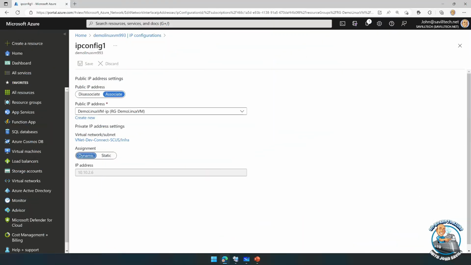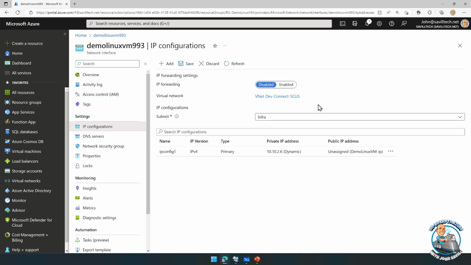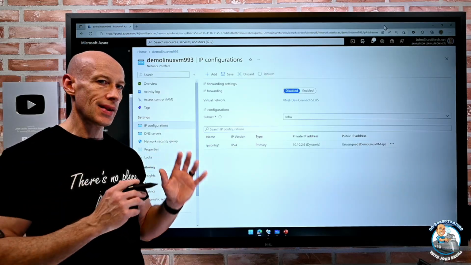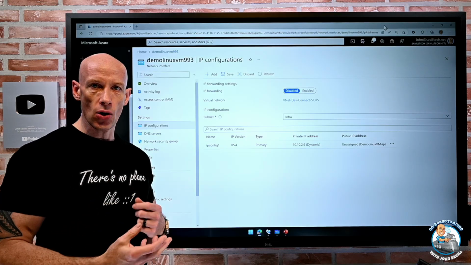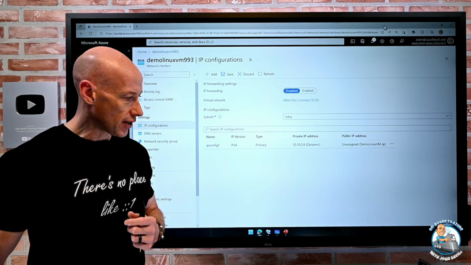But I can absolutely give multiple IP configurations to a particular NIC. And if I do multiple IP configurations, well then I have to manually, inside the guest, do configuration for those, because obviously there's no way for DHCP to give out multiple IP configurations to a single NIC. It just doesn't work that way. So if I do want to do multiple IP configurations, realize I can, but then that's the one time I am going to have to actually do something in the guest OS to leverage those additional configurations.